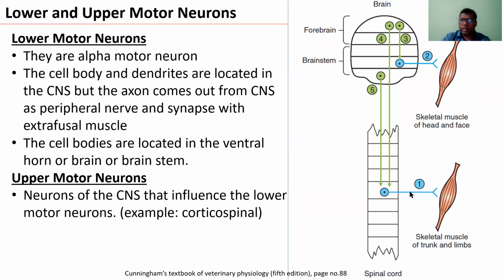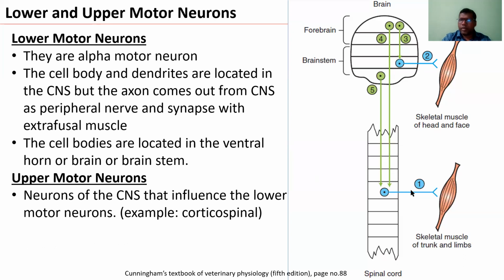for contraction. In the reflex arc, when the sensory neurons synapse with the motor neuron, that is the alpha motor neuron, and stimulate the muscle contraction. So these are lower motor neurons, whose cell bodies and dendrites are located in the CNS, but the axon comes out of the CNS as a peripheral nerve and synapses with the extrafusal muscle. The cell bodies are located in the ventral horn or brain stem.